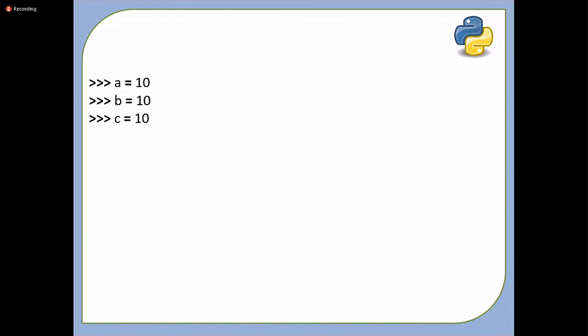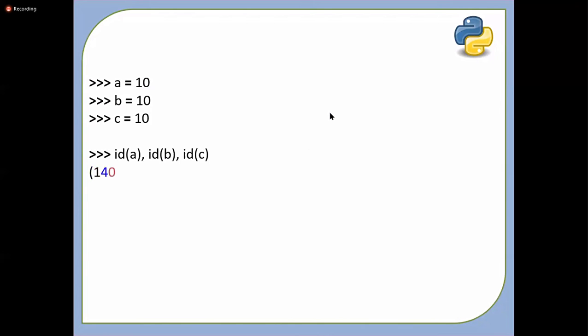Will it be same in C language? If I say int a is equal to 10, b is equal to 10, will it be same in C language? No. 3 blocks get created and all of them will have different addresses. Very good. So forget about C language now. Let's stick to Python, that a is equal to 10, b is equal to 10, c is equal to 10. So when I print addresses, id of a, id of b, id of c, same address.